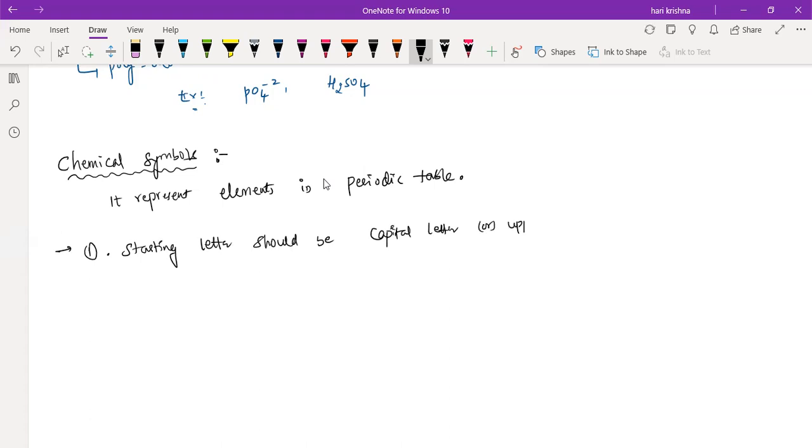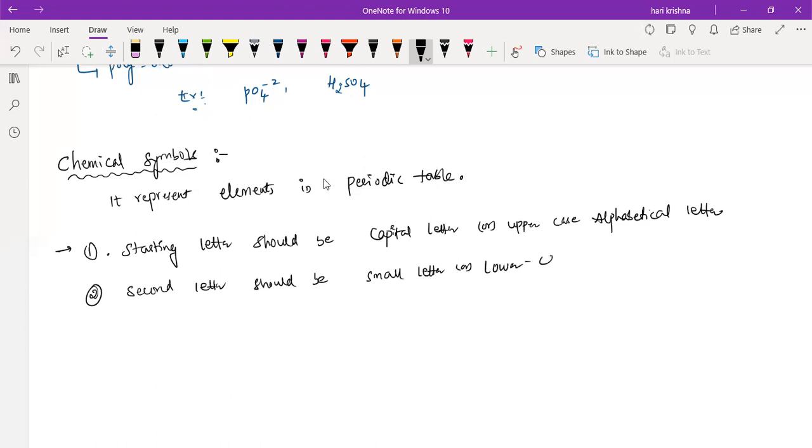Like silicon, S should be capital, I should be small. The next one, the second letter should be a lowercase, small letter, alphabetical letter.